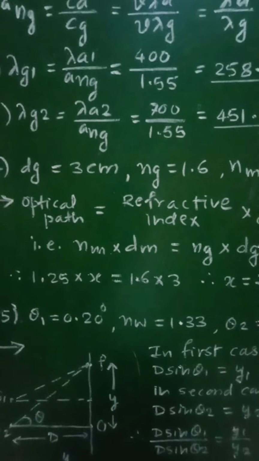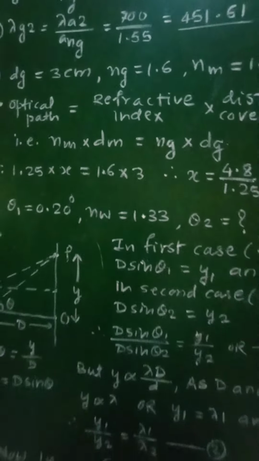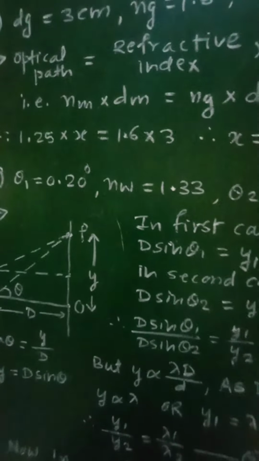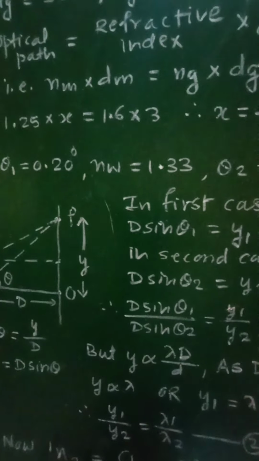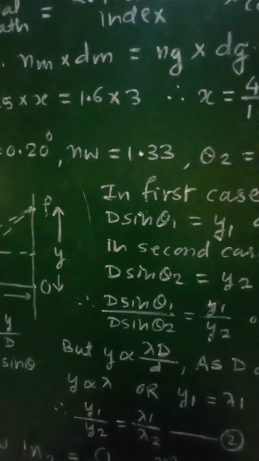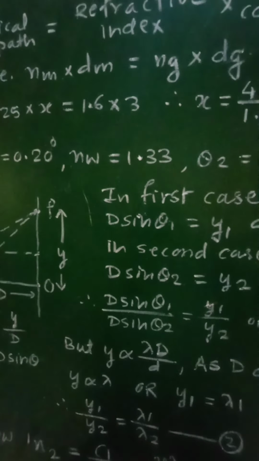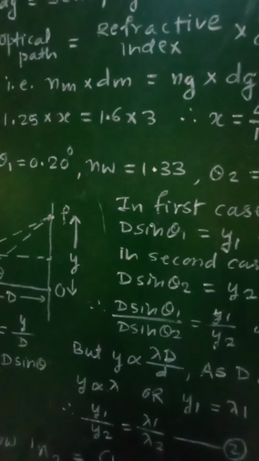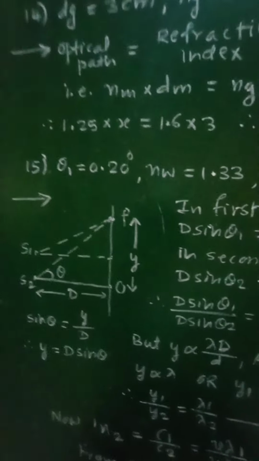So first of all, that experiment is carried on in air. At that time the angular separation between the fringes is 0.20 degree. Afterwards that whole arrangement is immersed in water, so the position of the fringes will get changed and the angular separation will also get changed. That angular separation between the fringes we have to find out.